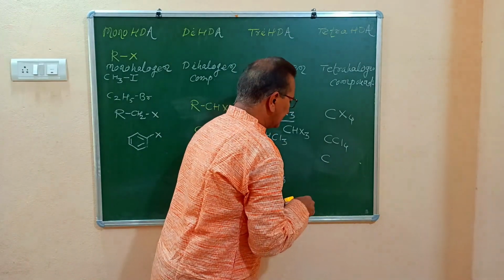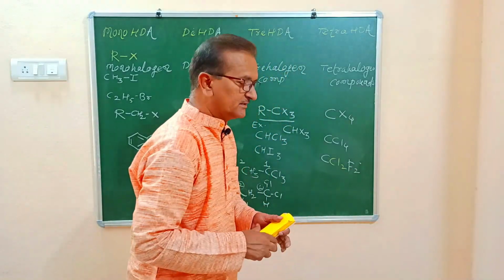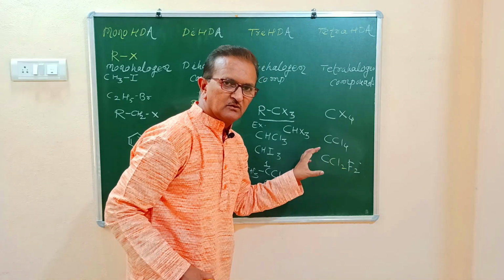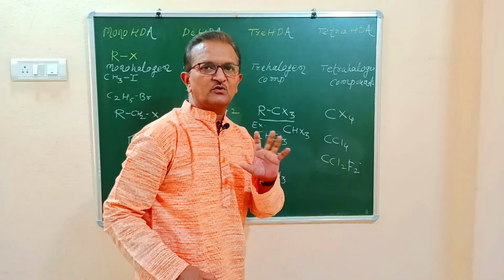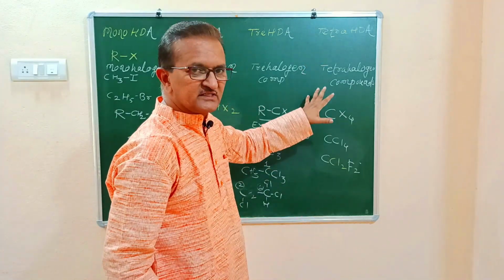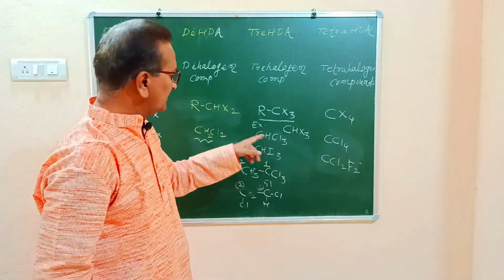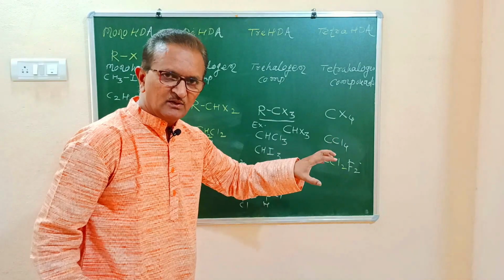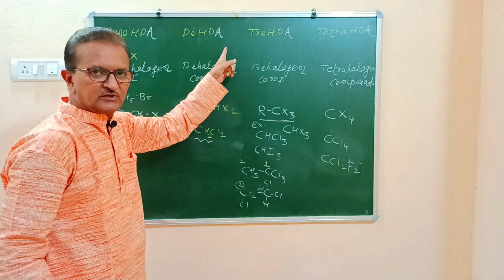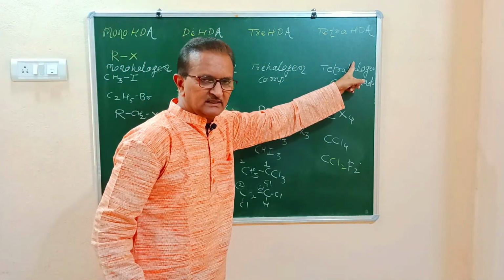That is CCl2F2. This compound is called difluoromethane, commonly known as freon gas, and this freon gas is used for refrigeration and air conditioning. So that is about the classification of halogen derivatives of alkanes on the basis of number of halogen atoms present in a molecule. They are classified as monohalogen derivatives of alkanes, dihalogen derivatives of alkanes, trihalogen derivatives of alkanes, and tetrahalogen derivatives of alkanes.